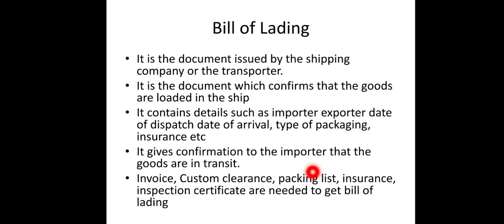When does the shipping company use bill of lading? When there is custom clearance on the goods, when there is a packaging list, and the physical goods, the packaging list and the invoice all three match, then there should be an insurance copy, then there should be an inspection certificate. If all these are there, then the shipping company will provide the exporter the bill of lading.